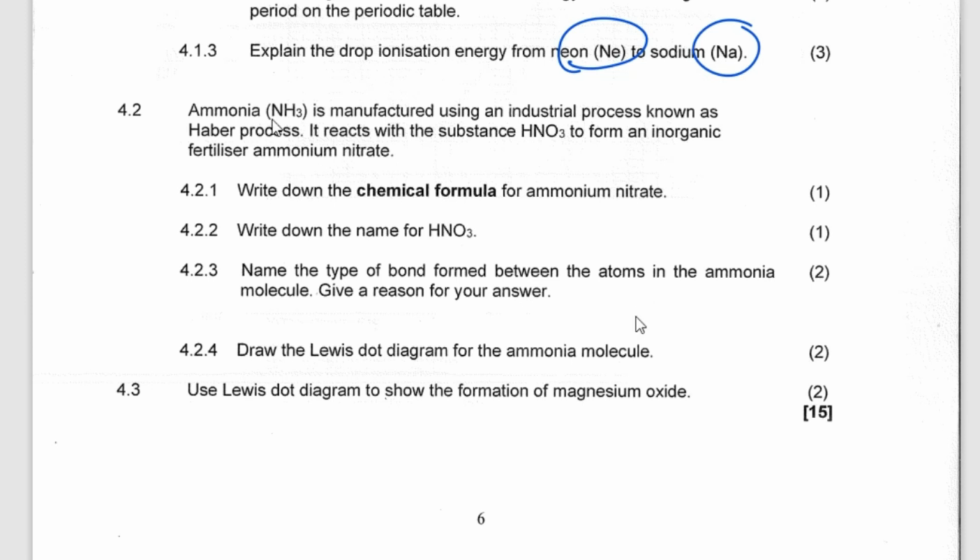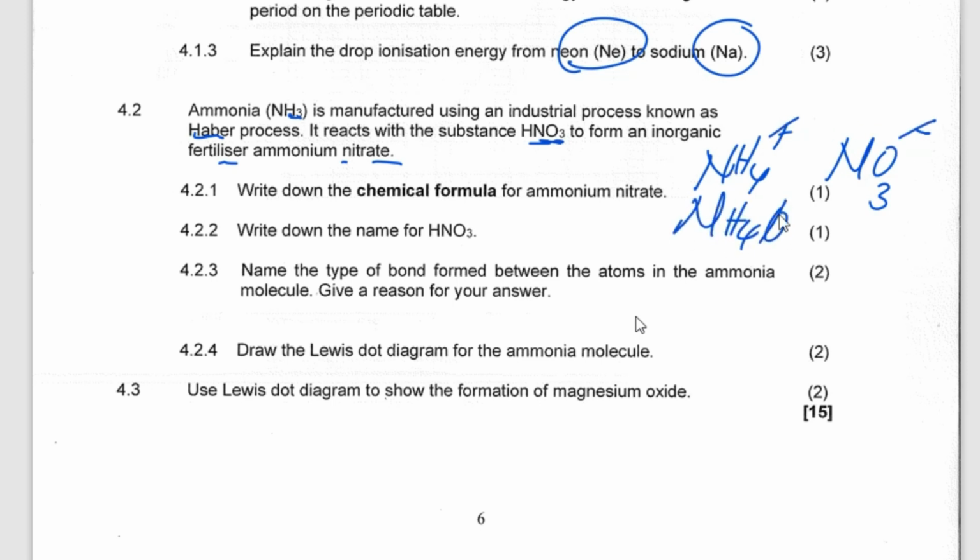They're saying that ammonia is manufactured using an industrial process known as the Haber process. It reacts with the substance nitric acid to form the inorganic fertilizer ammonium nitrate. Write down the chemical formula of ammonium nitrate. I told you that this is ammonium, and then nitrate is like that. I explained this yesterday, and when you cross over, they cancel. Therefore, ammonium nitrate becomes like that. So that's the formula. Then they are saying, write down the name of this. This is nitric acid. I said it yesterday also.